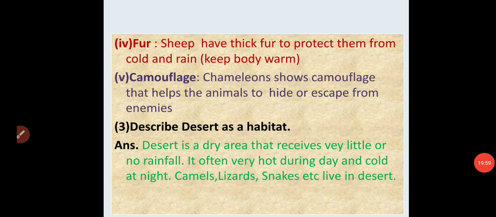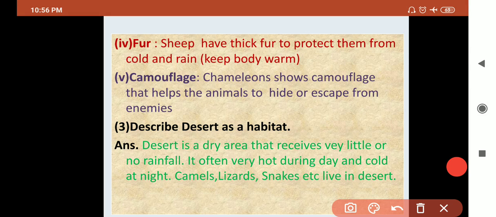So next question, describe desert as a habitat. Now what is desert? Desert is a dry area. Why is it a dry area? Because there is very little rain or no rainfall.